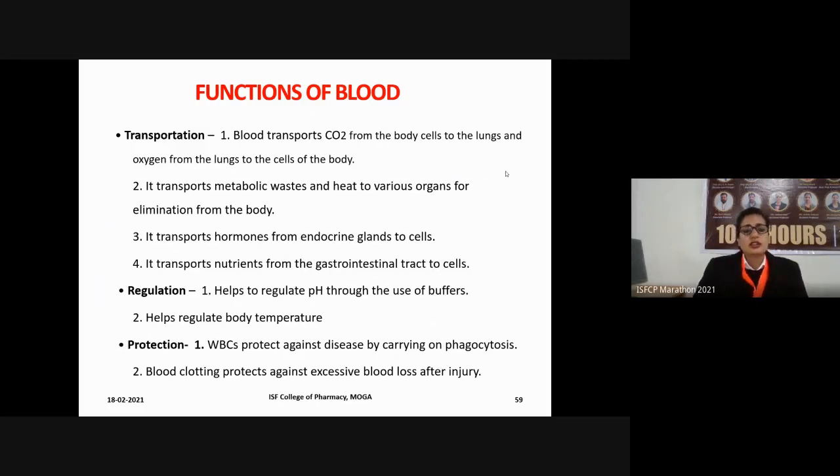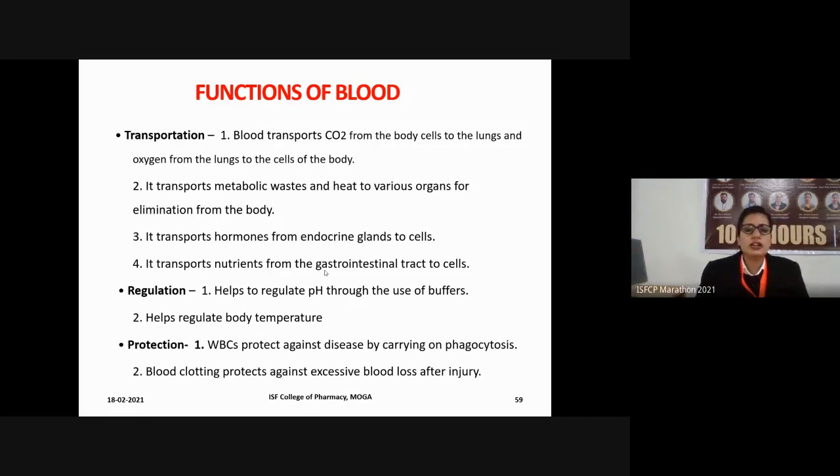Next function of the blood is to transport the various nutrients from the gastrointestinal tract to the cells. Because the nutrients are absorbed by our gastrointestinal tract, they will then be provided to all cells of our body by means of the blood.